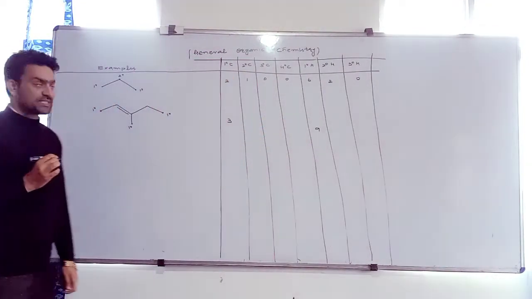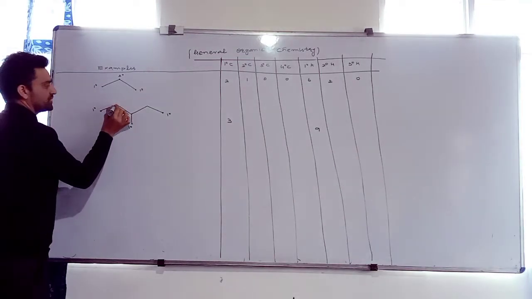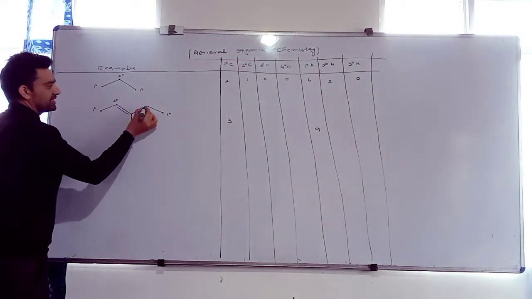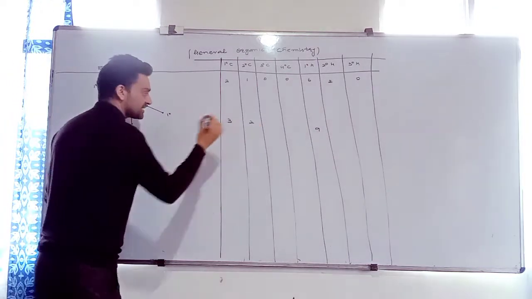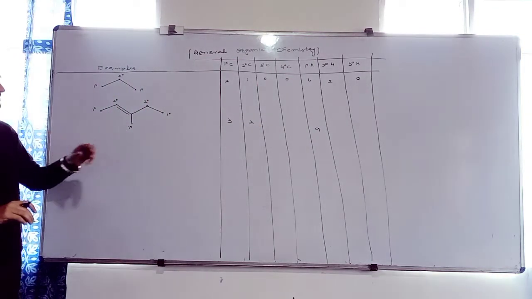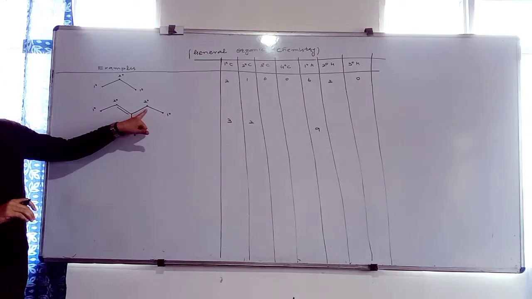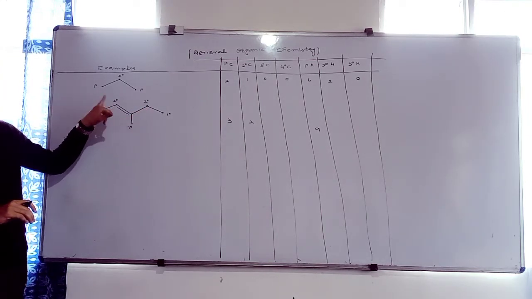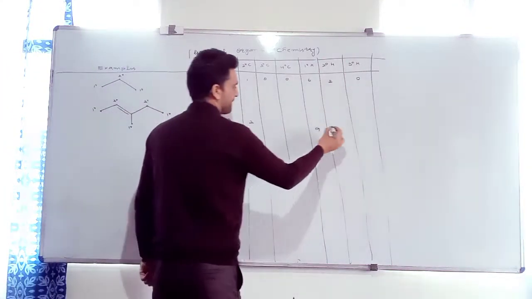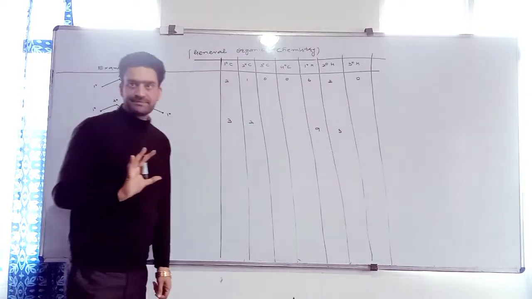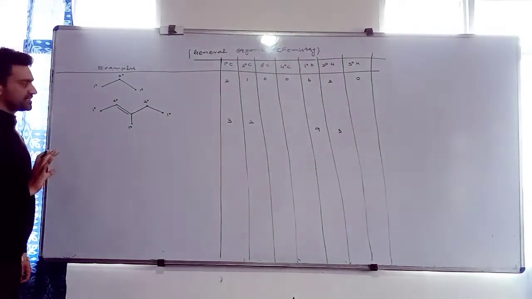How many 2 degree carbons are present? Is this 2 degree? So 2 degree carbons are present. But here hydrogens may differ. This secondary carbon is saturated, it contains 2 hydrogen atoms. This one is unsaturated, it will contain 1. 2 plus 1. How many 2 degree hydrogens? 3. Clear? How many 3 degree carbons are present?